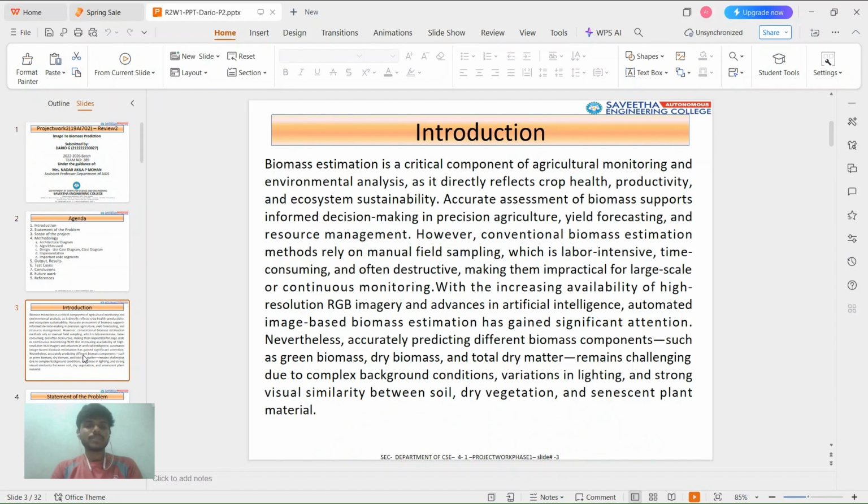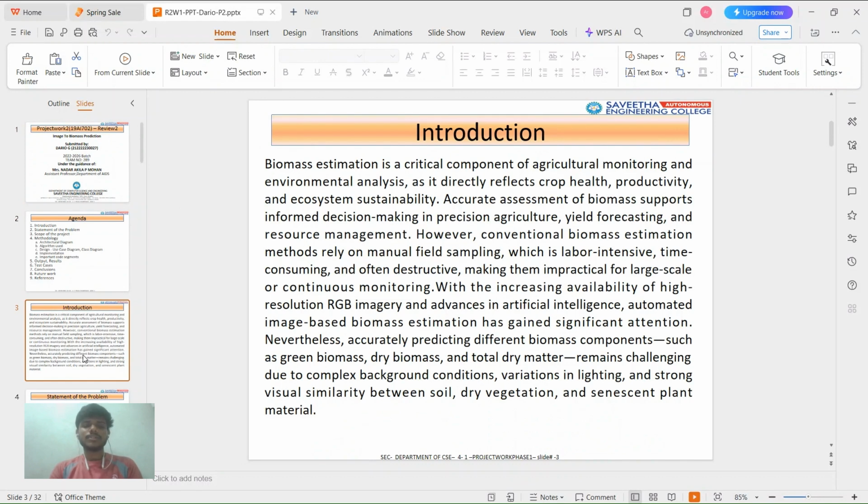Okay. In the introduction part, we are going to discuss biomass estimation, which is the core part of this project. Biomass estimation is a critical component of agriculture monitoring, which helps to predict crop health, productivity, and ecosystem sustainability. Accurate estimation of biomass also helps with precision agriculture, yield forecasting, and resource management. The conventional biomass estimation methods rely on manual field sampling, which is labor-intensive, time-consuming, and often destructive, making them impractical for large-scale or continuous monitoring.